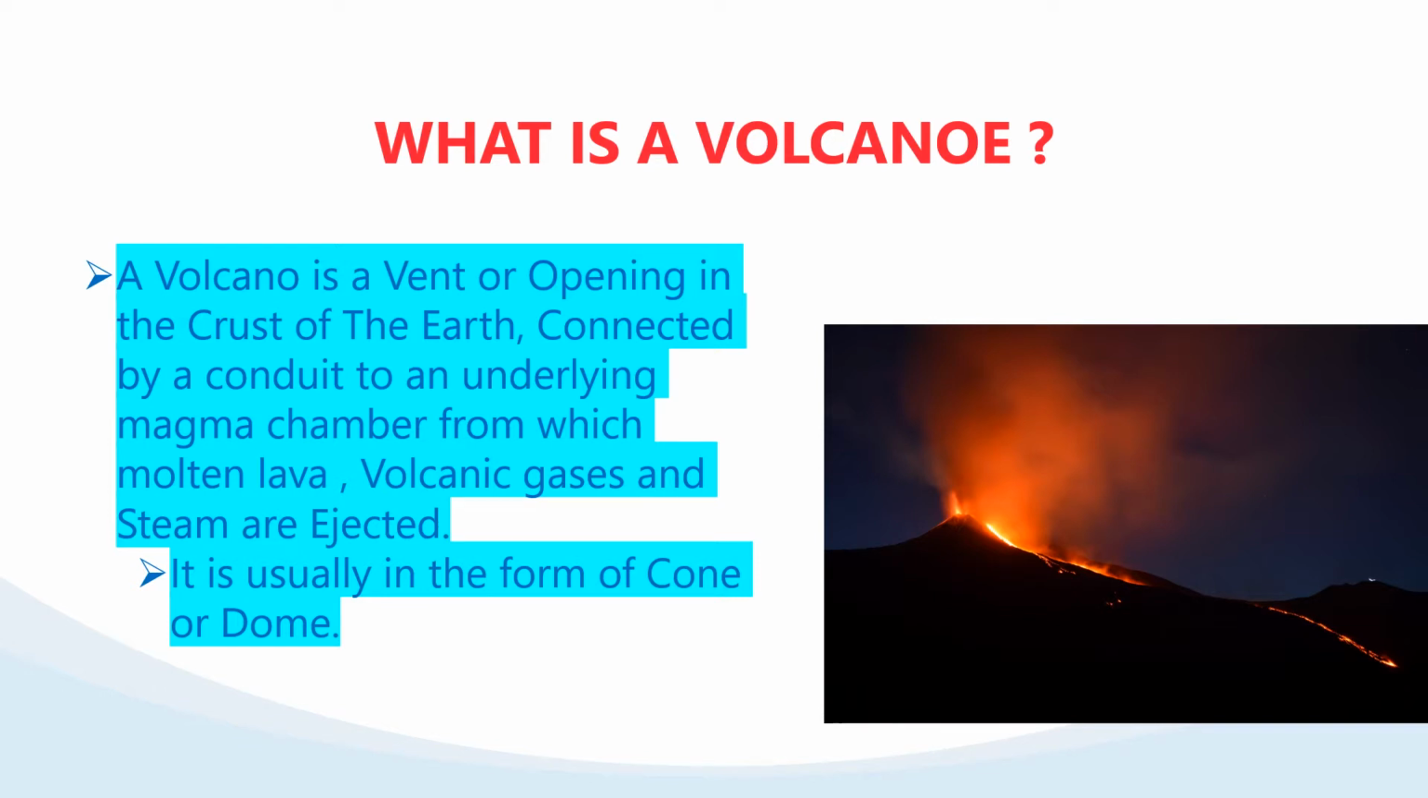And volcanic gases, a number of gases and steam, come out on the earth's surface. Sulfur dioxide, carbon dioxide, sulfide, these gases are ejected from below the earth to the earth's surface, and they are usually in the form of a cone or dome according to the material ejected.